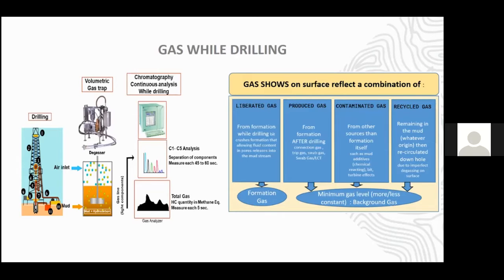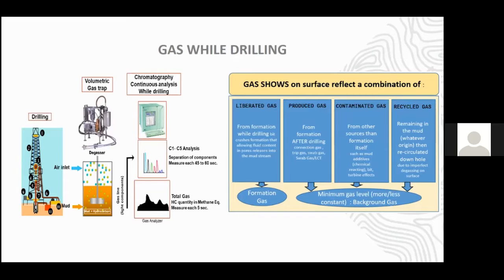And the fourth, the last one, is recycled gas. What is recycled gas? Recycled gas is gas that is recirculated downhole in the mud system, because of imperfect degassing on surface. What we use for the analysis is the formation gas. The other types of gas, we consider as background gas.